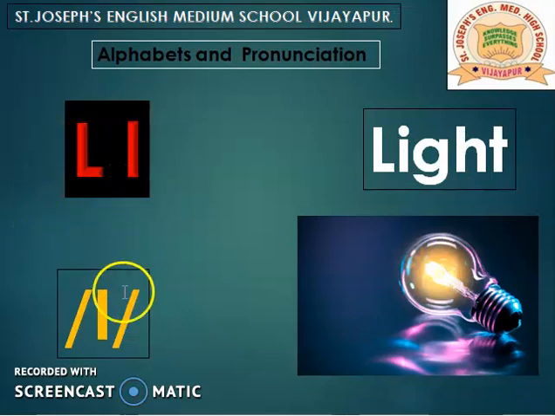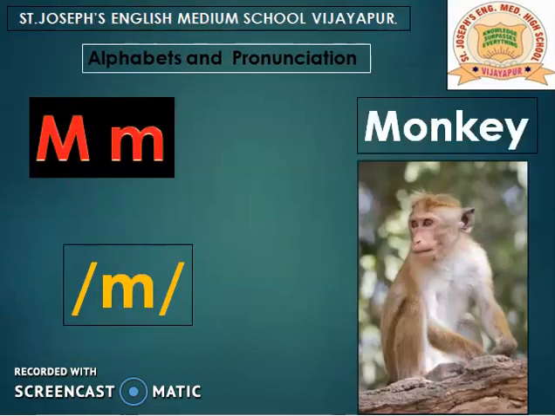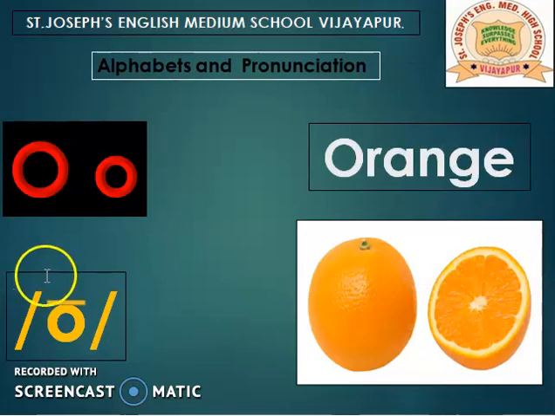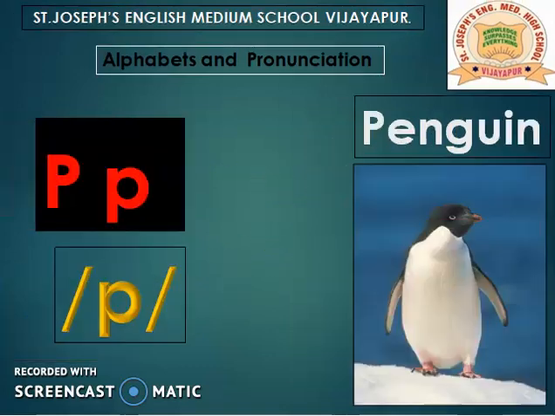L, light. M, monkey. N, nest. O, orange. P, pear, penguin.